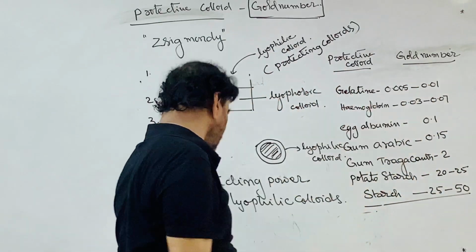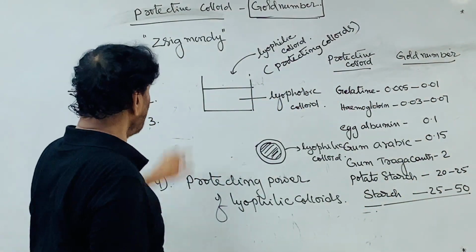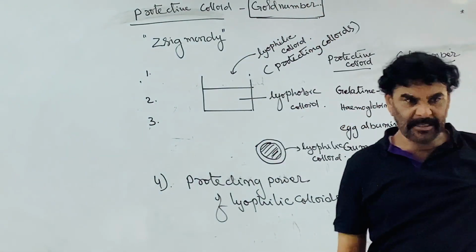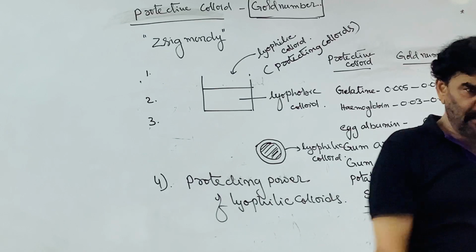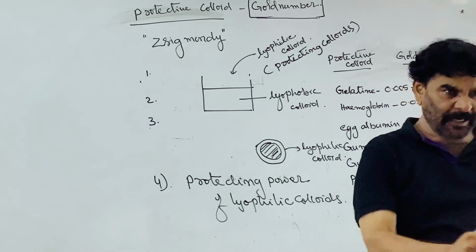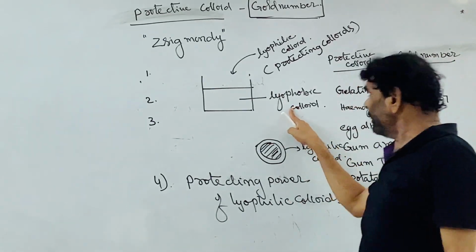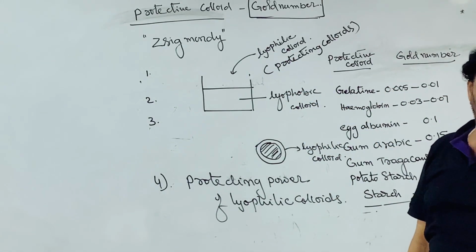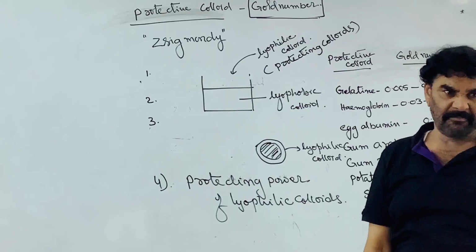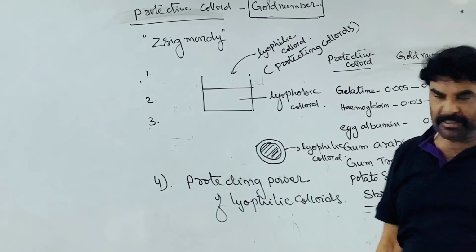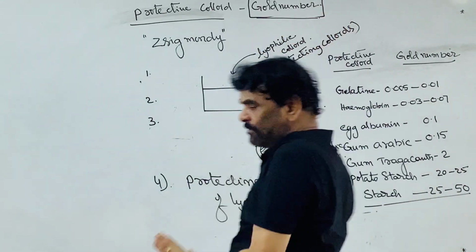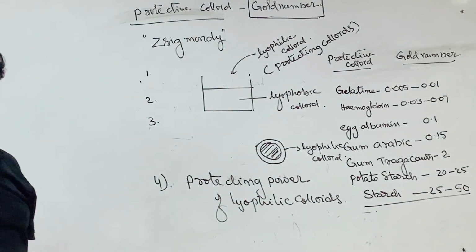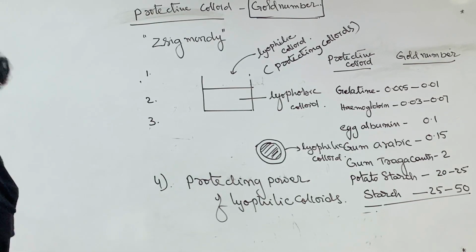So leave that part. Now we are coming to this one. It is expressed in terms of the gold number. That is, the ability of a lyophilic colloid to protect a lyophobic colloid is expressed in terms of the gold number. First of all, what is the gold number? How is it defined?